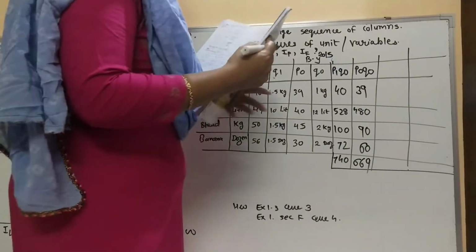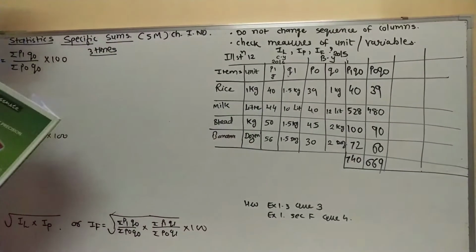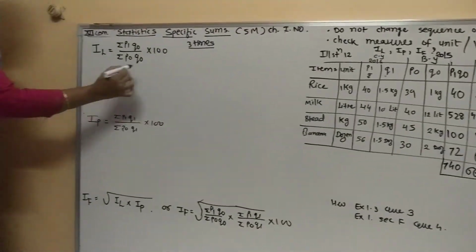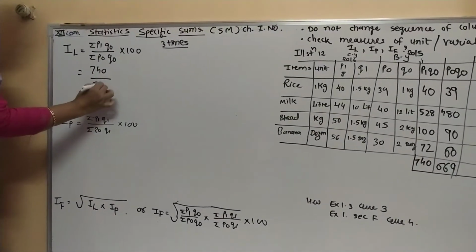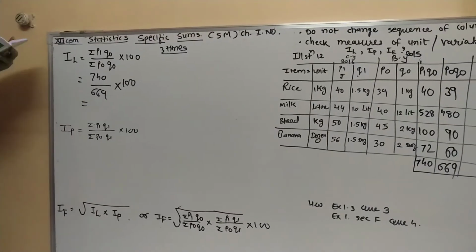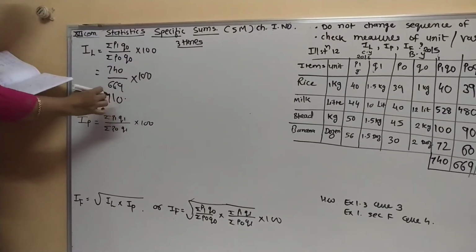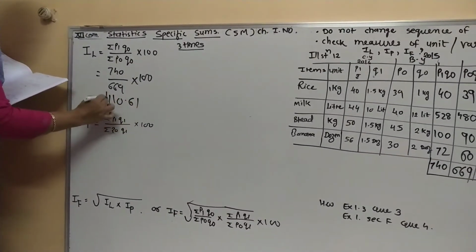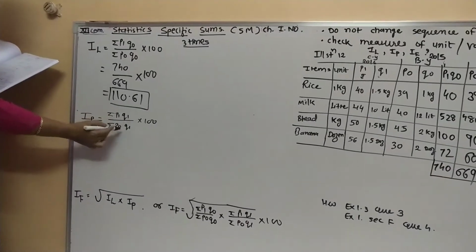Now I am going to write both the answers in the index number of Laspeyres. 740 upon 669 into 100. So when I solve it, I will get the answer 110.61. Clear?